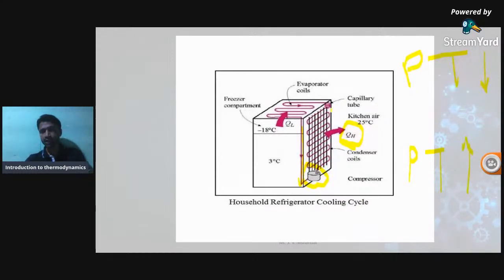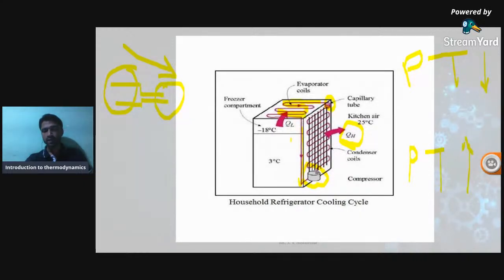The main role now is played by the capillary tube. In the capillary tube there is a sudden drop in area. When the fluid flows from the larger cross-sectional area to the smaller cross-sectional area, there is a sudden drop in pressure and temperature, so the liquid becomes very, very cold. The evaporator, also called the chiller, then has this very low temperature refrigerant flowing over its coils.